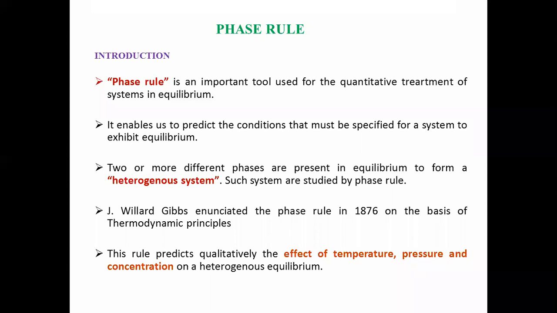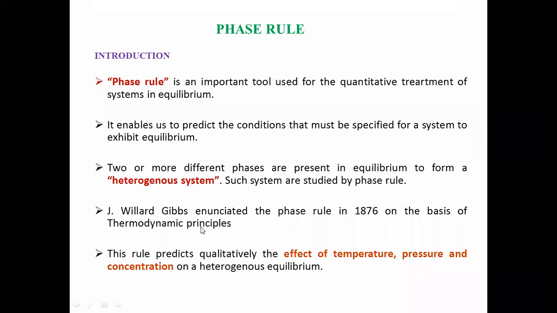Phase rule is an important tool used for quantitative treatment of systems in equilibrium. It enables us to predict the condition that must be specified for a system to exhibit equilibrium. Two or more different phases present in equilibrium form a heterogeneous system. Such systems are studied by phase rule.